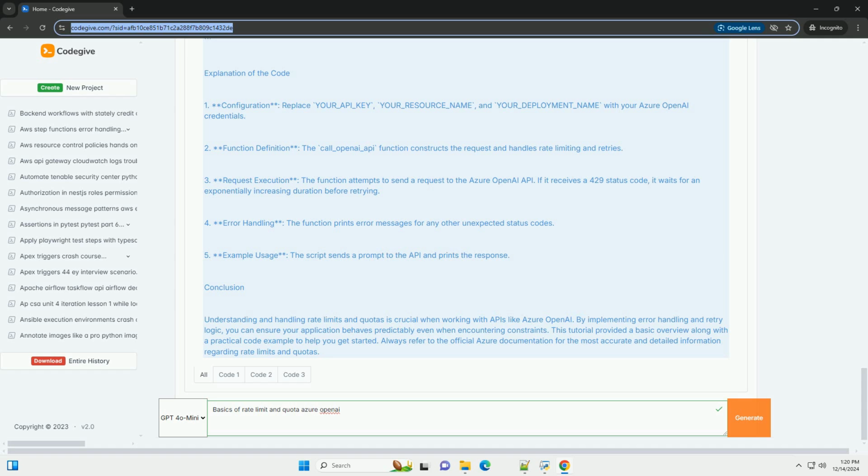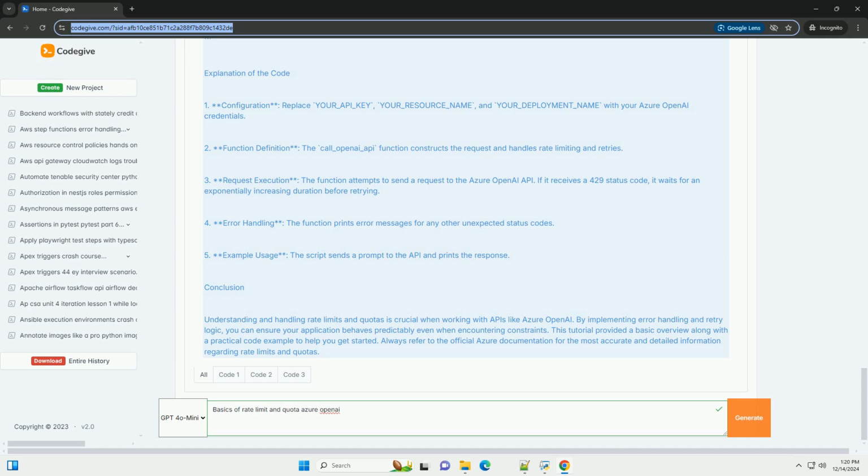If it receives a 429 status code, it waits for an exponentially increasing duration before retrying. 4. Error handling: the function prints error messages for any other unexpected status codes. 5. Example usage: the script sends a prompt to the API and prints the response.